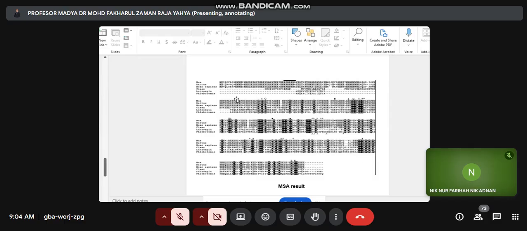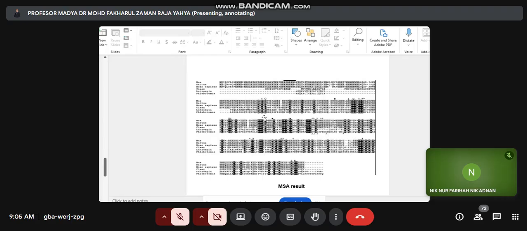Taking protein kinase, for example. So here we compare protein kinase from 6 organisms. Then we find that in this protein kinase, there are quite many amino residues conserved among them. So this may explain the important function of this kinase in certain biological processes.